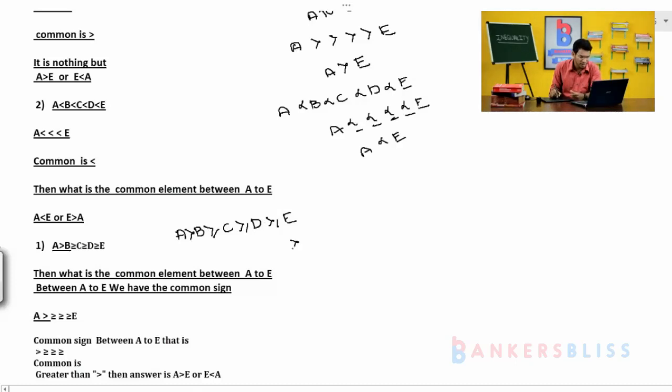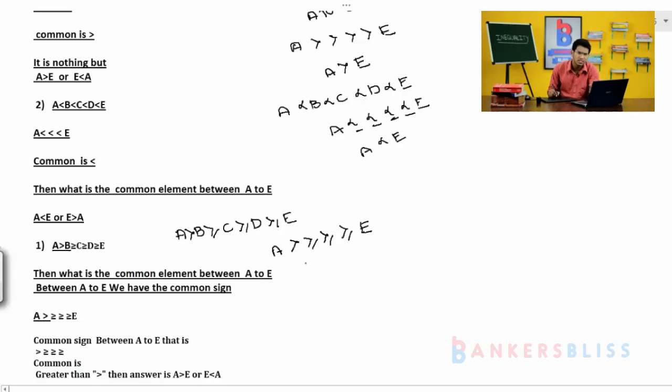Just see, one is A greater than or equal to, greater than or equal to, greater than or equal to, we have E. Then A2 we have, one is greater than or equal to, greater than or equal to, greater than or equal to, and E. Again we look at the common. This is that simple trick. If we follow this trick, definitely we can solve.